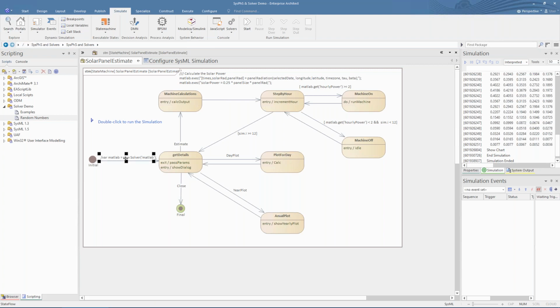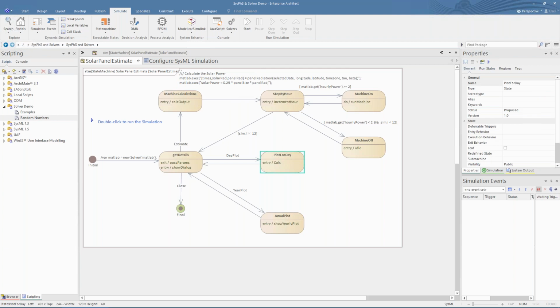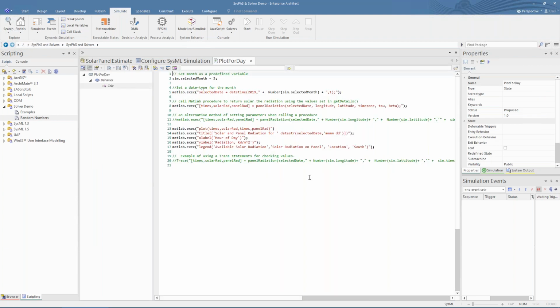The initialization is performed as an effect on the first transition. And more calculations are performed in a transition here. If we look at the code for the plot the day state, we see a larger section of JavaScript for setting up a nice plot for the solar panel power during a 24-hour period.